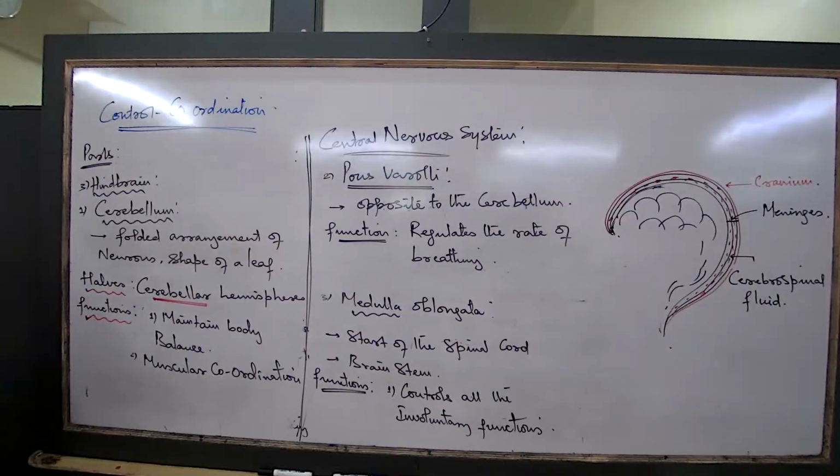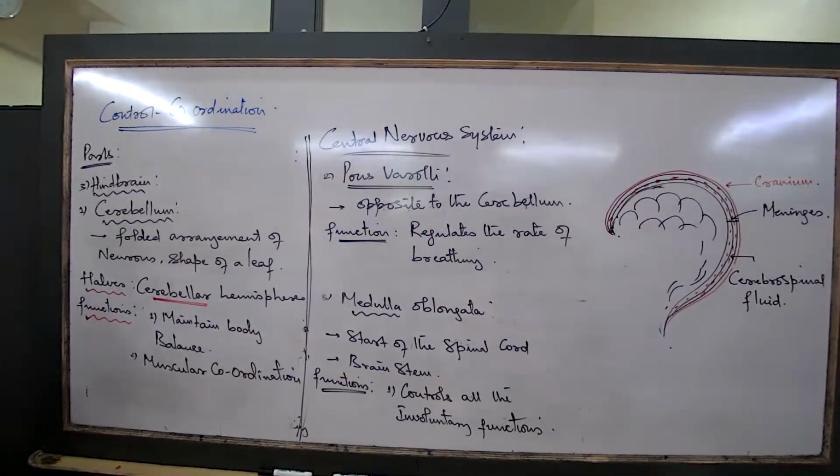What is surrounding the spinal cord? See here in this figure. This entire yellow line that you see, what is it? The spinal cord. What is the spinal cord made up of? A bundle of neurons coming from the brain. Hundreds of neurons coming from the brain, all bundling up, running from the base of the head till our upper hip region.